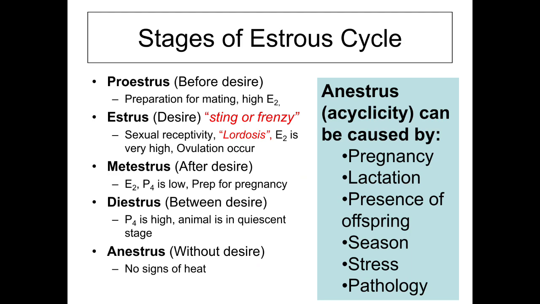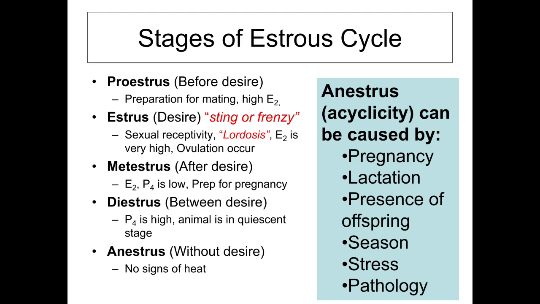If we talk about the stages of estrus, the proestrus is the before desire, or before the heat, and this stage of the estrous cycle is referred to as the preparation for mating and has a high E2 level. The second stage is the estrus, that is the stage of desire. The standing or frenzy behavior is shown during this stage. That is the stage of sexual receptivity, or the lordosis, and it is characterized by the E2 level at its peak. In this stage of the estrous cycle, ovulation occurs.